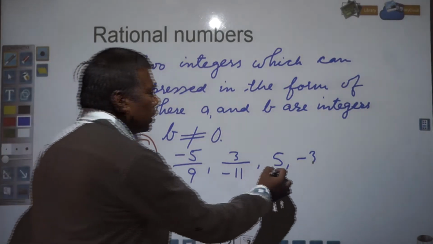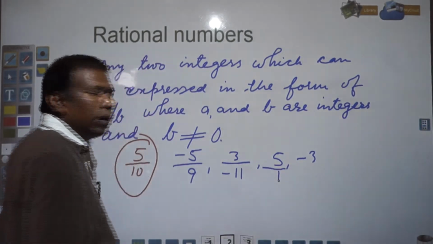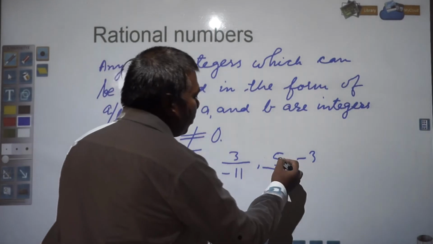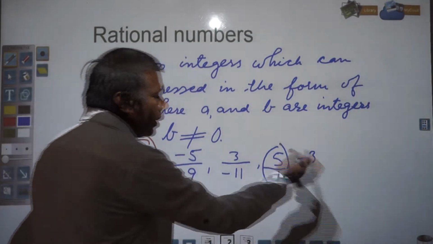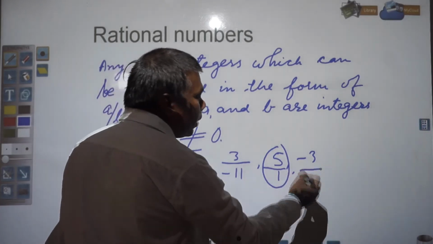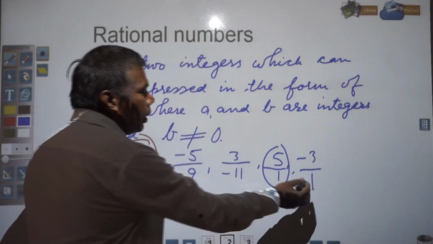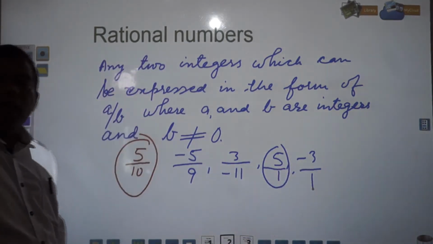Why? Because if nothing is there in the denominator, it means 1 is there. So my 5 can be written in the form of A by B. Minus 3 also can be written in the form of A by B, where A is equal to minus 3 and B is equal to 1. So these all are rational numbers.